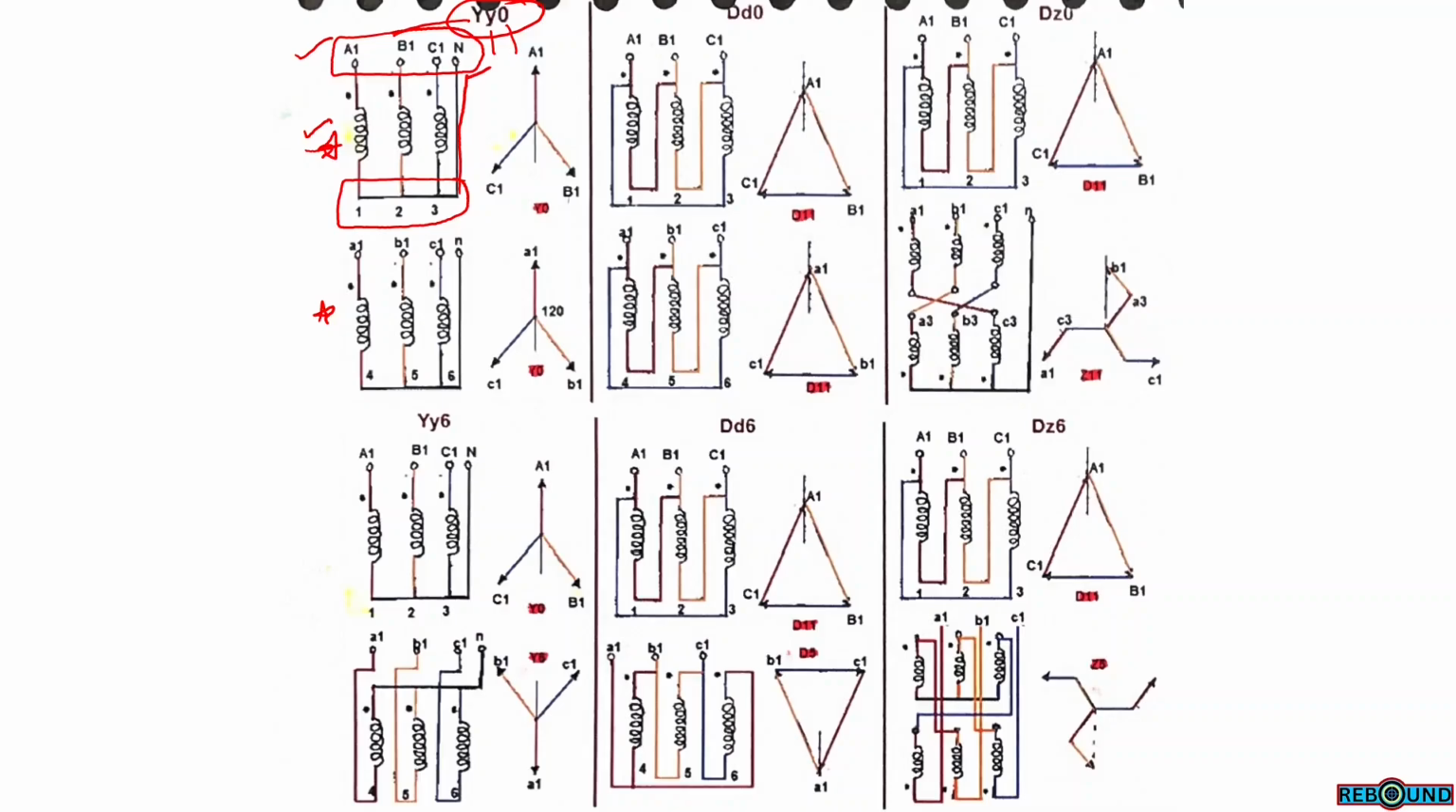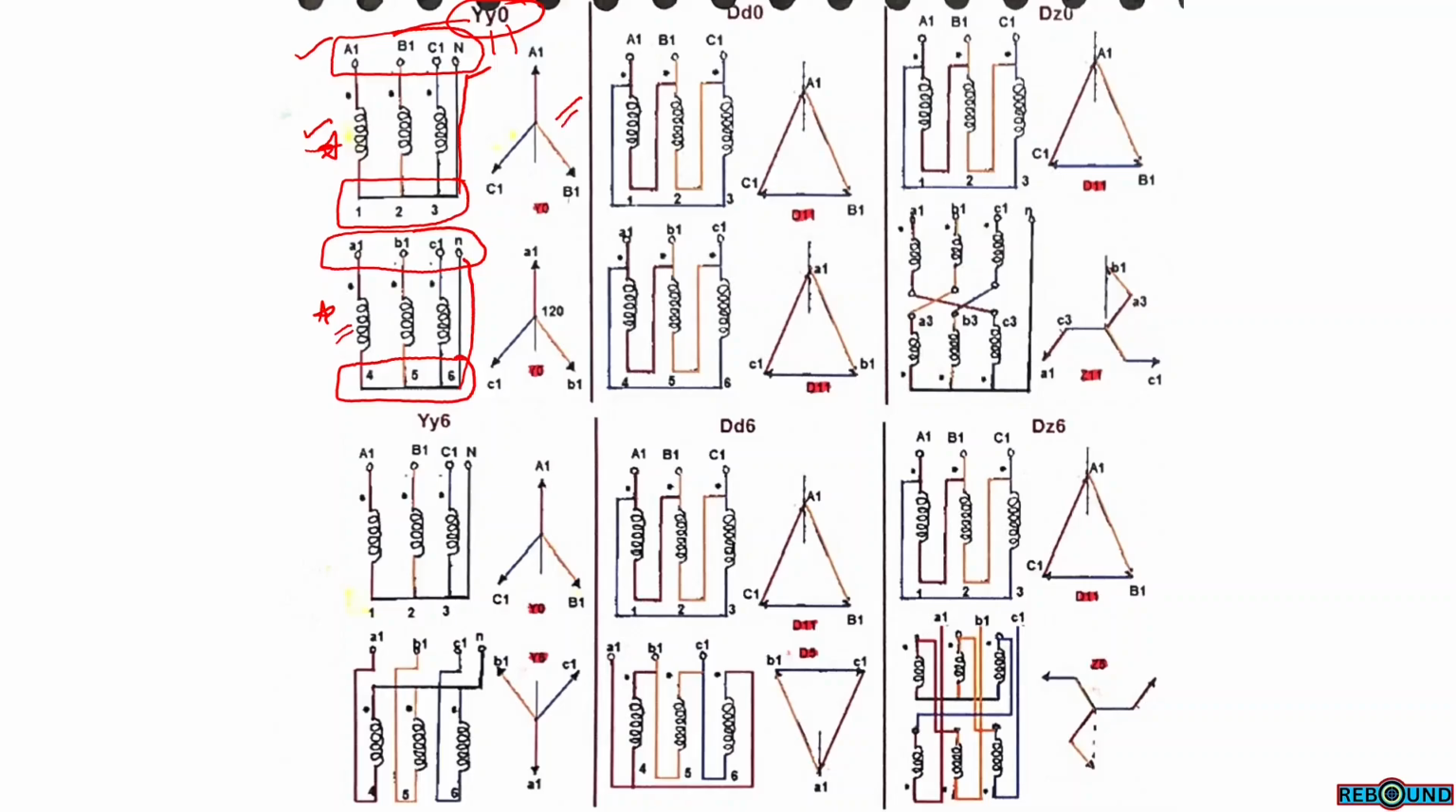Similarly, for the secondary windings, a1, b1, c1 and n. These are represented by small letters on one side of the secondary windings. The other sides are connected in star. This is the neutral point.